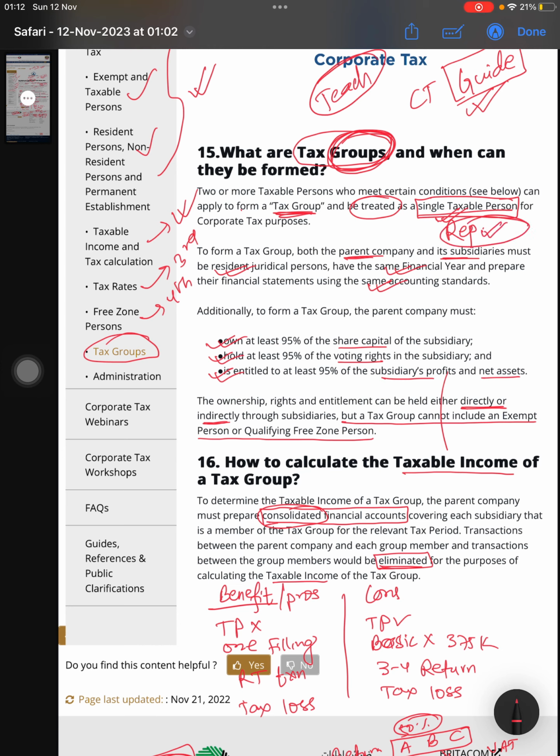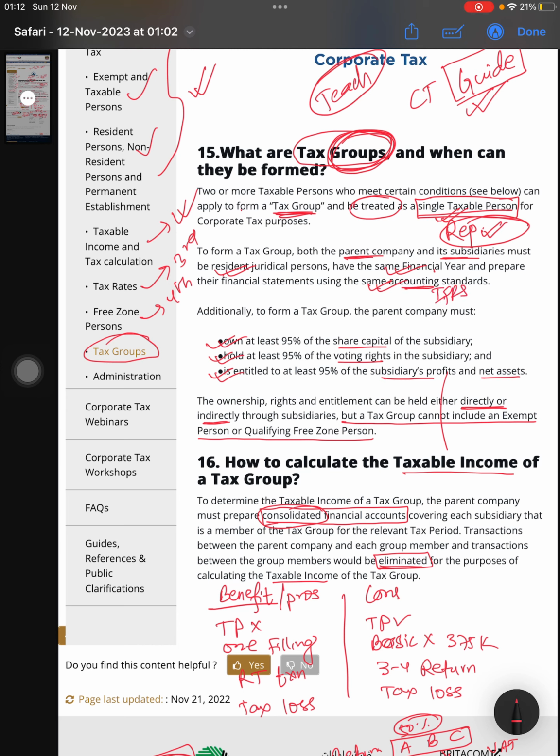To form the tax group there are certain conditions. Condition 1: it should be a resident juridical person. Condition 2: the same financial year. Condition 3: the same accounting standard, IFRS.